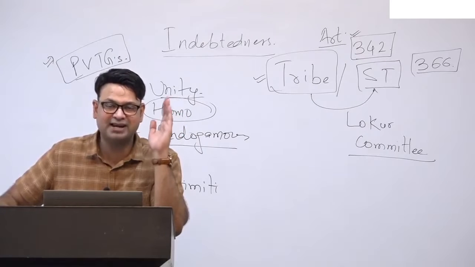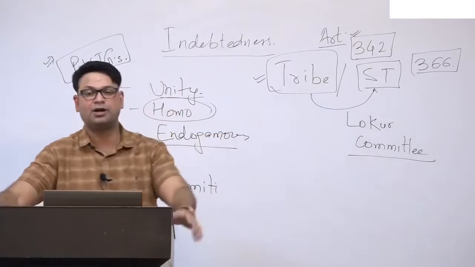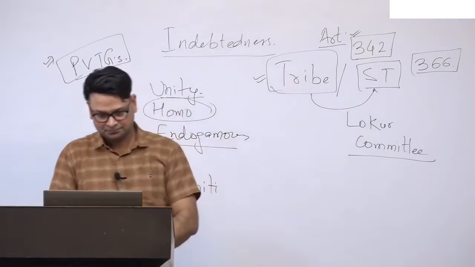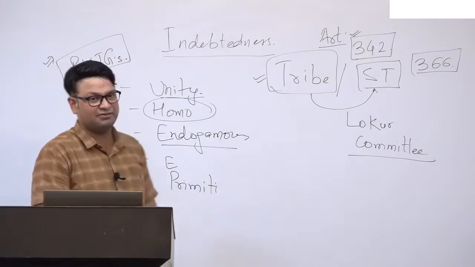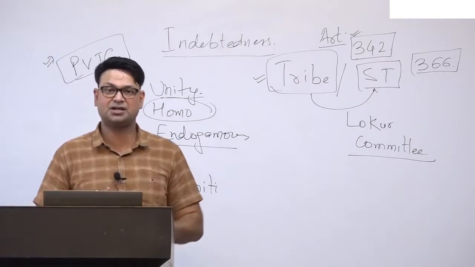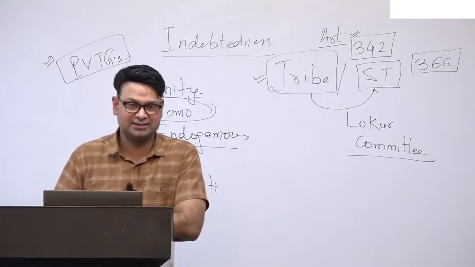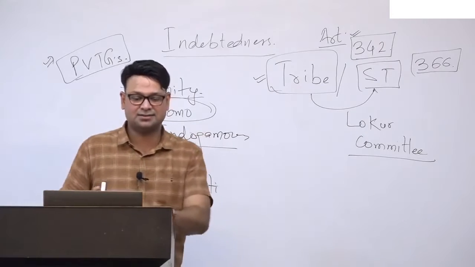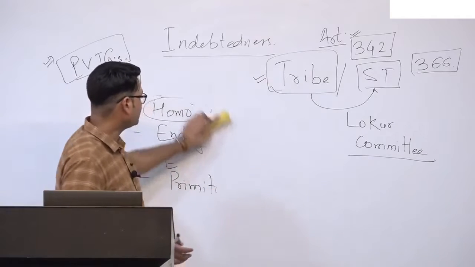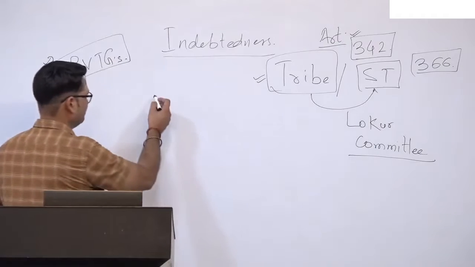These are the 5 defining criteria given by Lokur committee to include any particular group or community into this ST list. Now, these 5 criteria also show that there is something problematic within their traits, on the basis of which we define. Let me tell you one by one.